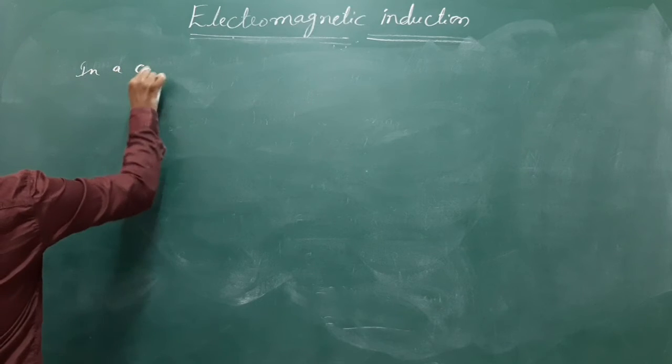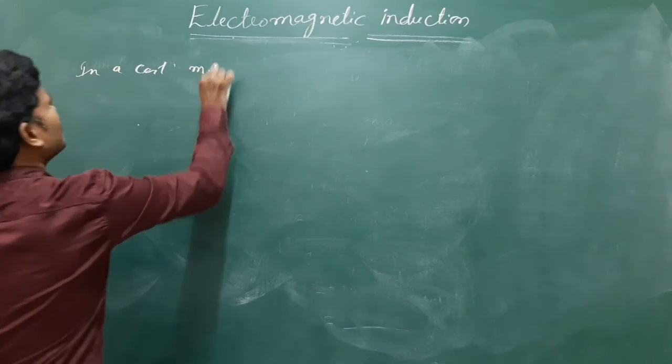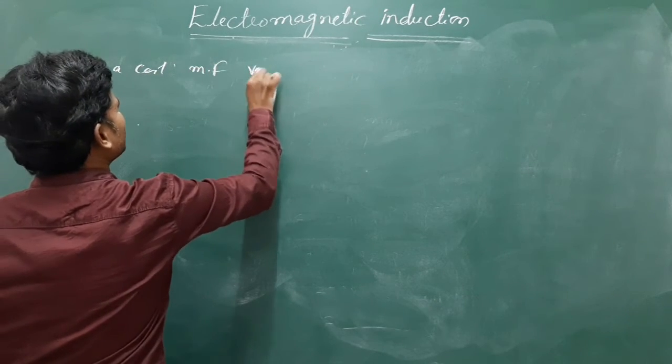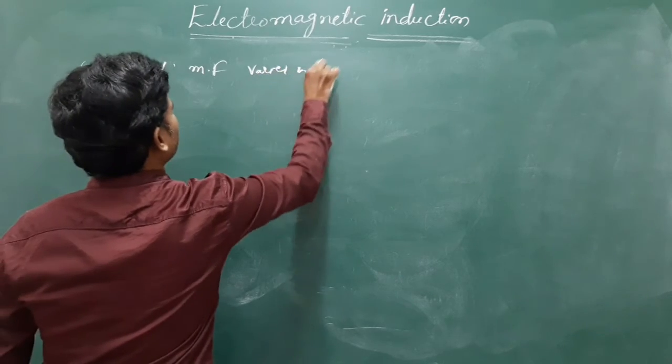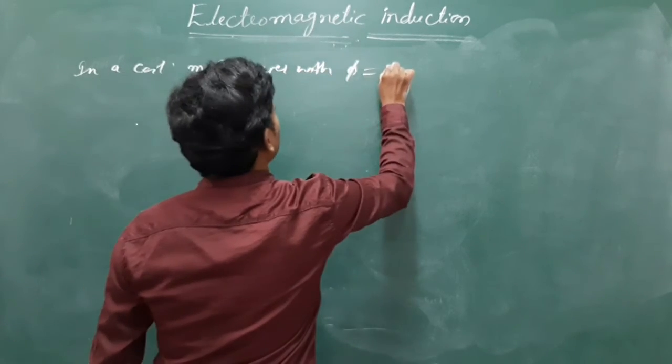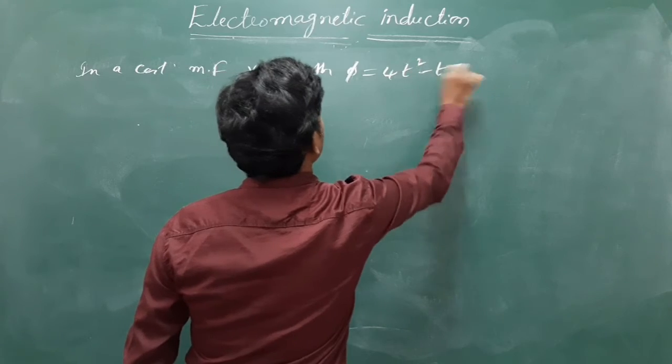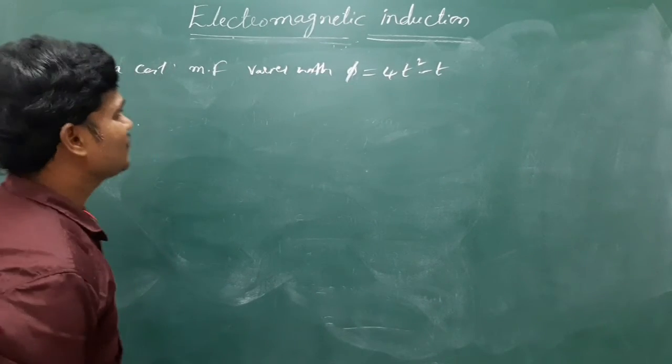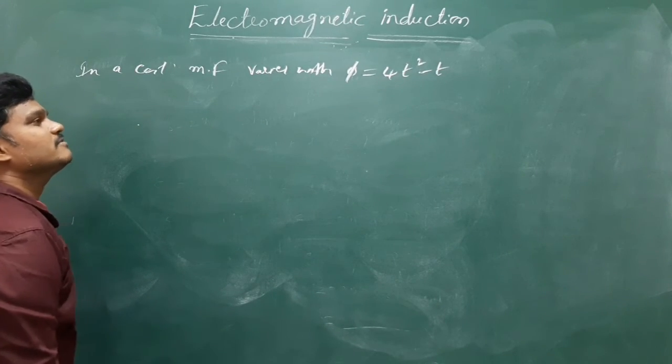In a coil, magnetic flux varies as phi is equal to 4t square minus t.